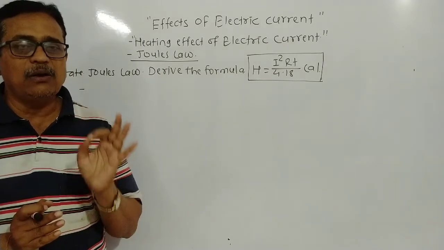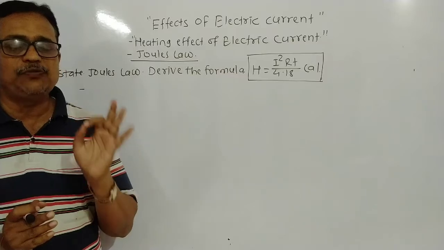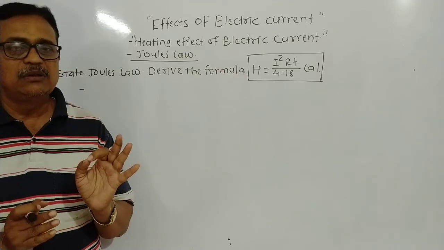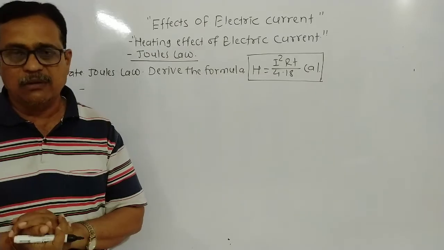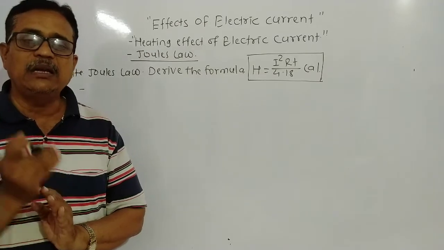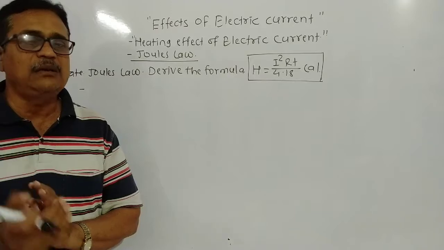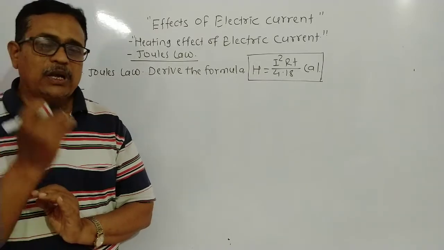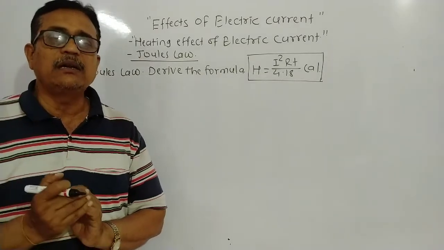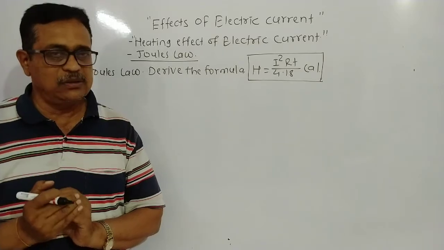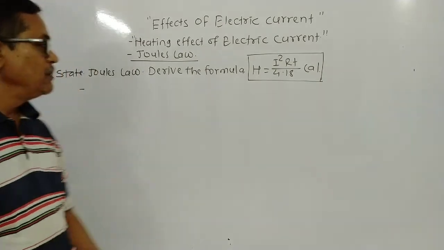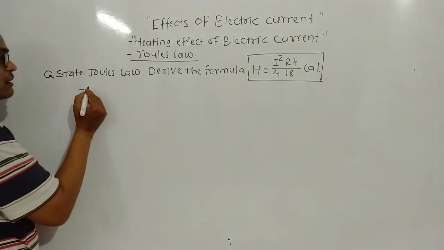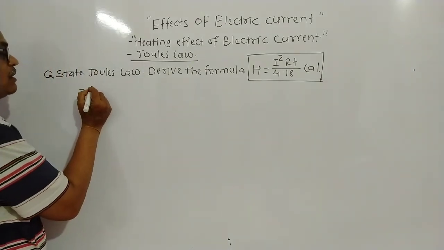Means just the flow of charge through any area of cross section in a unit time is called current. Means electric current is related to charge and time. In short, electric current is a flow of charge. Flow of charge is called current electricity.